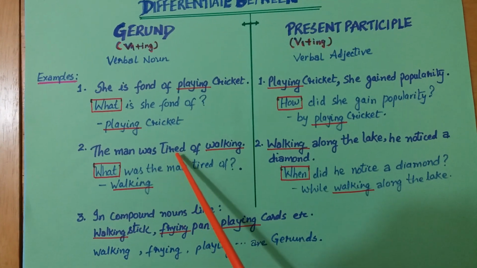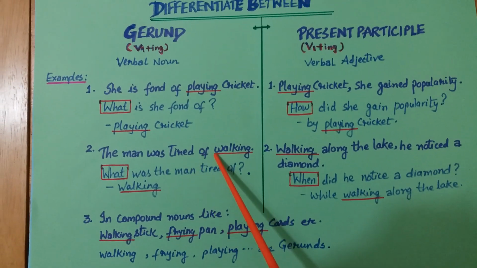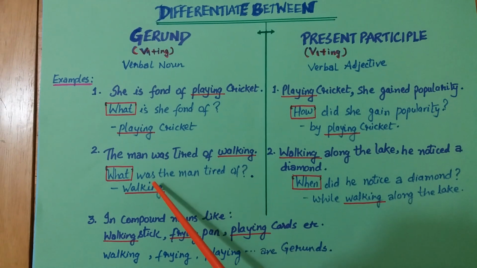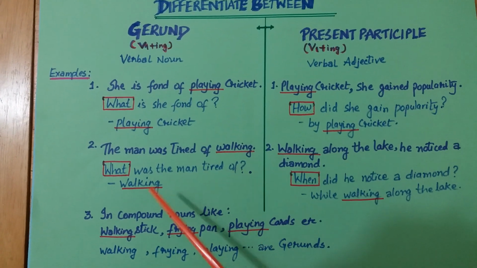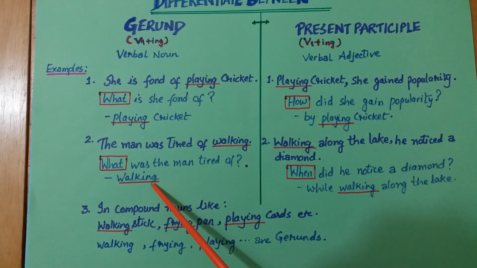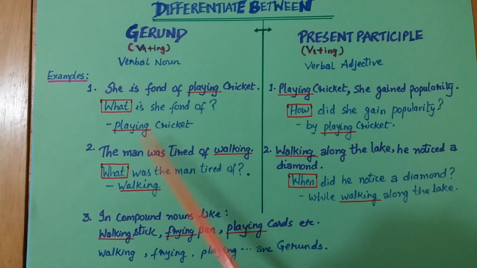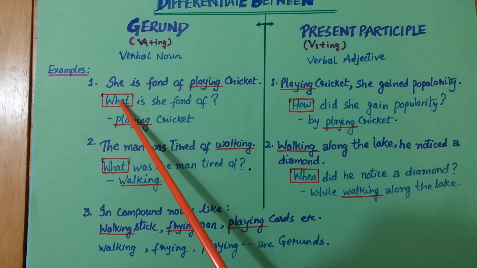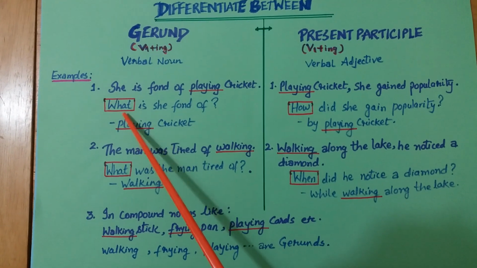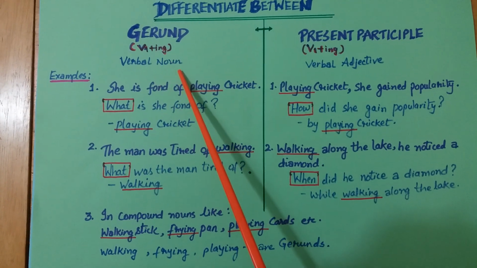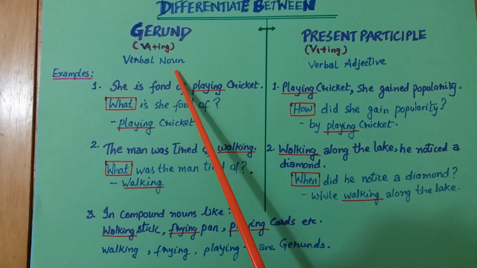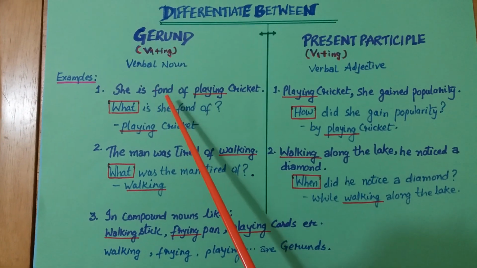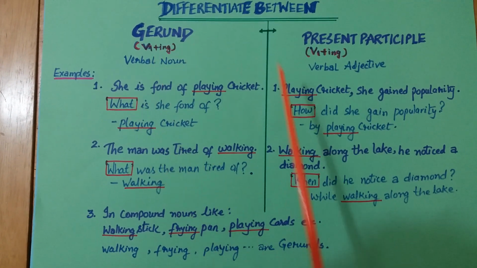The man was tired of walking. What was the man tired of? Walking. Okay. In both the cases, this ing form of verb is answering the question what. Okay. So it is a verbal noun. It is a noun which is being answered by the question what.